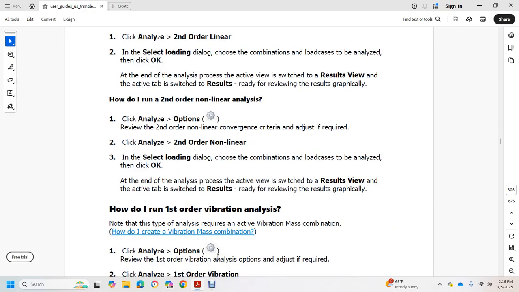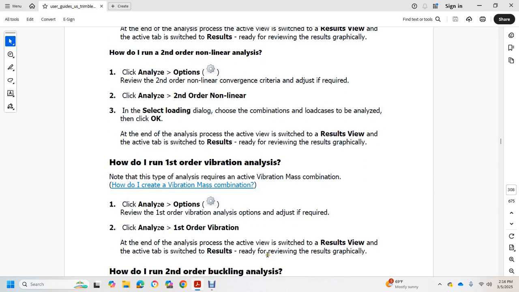How to run a first order vibration analysis. The analysis requires the vibration mass combination. Click the Analyze option, review the first order vibration analysis options, and adjust as required. Click Analyze, First Order Vibration. At the end of the analysis process, the active view switches to the result view, ready for reviewing the results graphically.